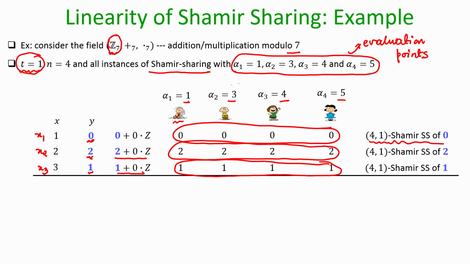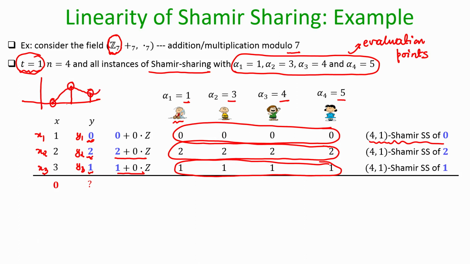That means, if any one of these 4 parties is curious and trying to find out the value of y 1, y 2 and y 3, it cannot find out as per the property of Shamir secret sharing. Now, I am basically talking about a curve passing through 1 comma 0, that means at 1 it evaluates to 0, at 2 it evaluates to 2, and at 3 it evaluates to 1, say some curve. This is not the precise curve,